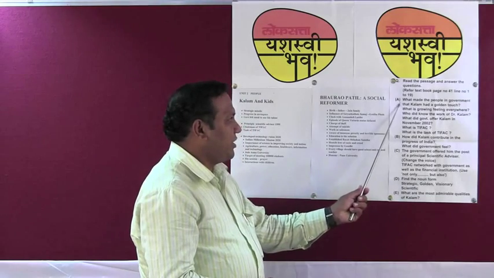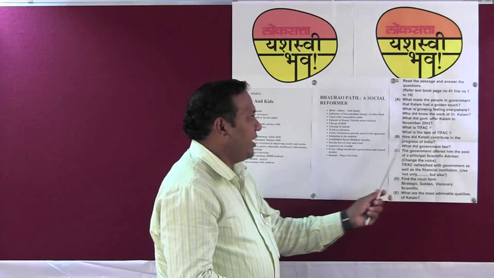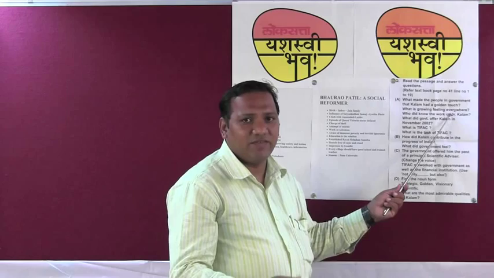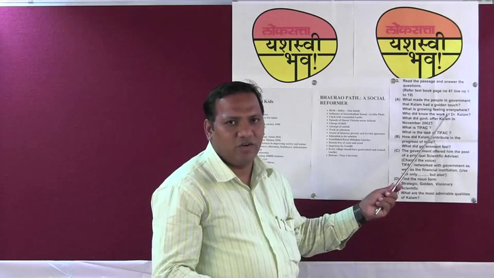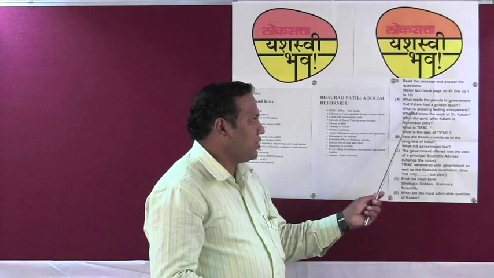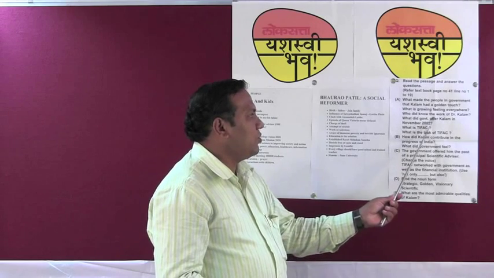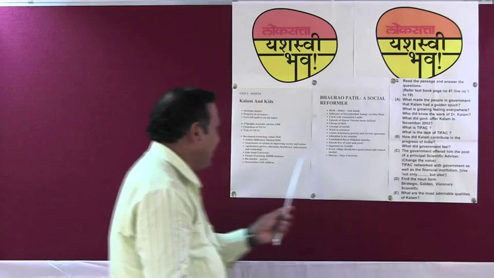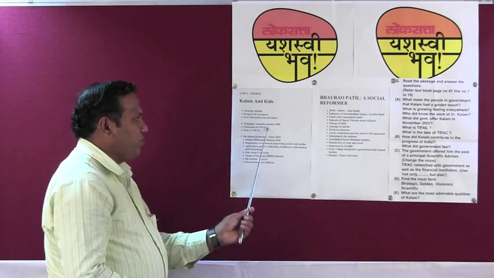Likewise, let us try to understand: what made people in government think that Kalam had a golden touch? You can easily answer this, as the textbook and the article is in front of you. You can go through it and find out the answer. Next is, what is the growing feeling everywhere? Even this is a simple question. Next is, who did know the work of Dr. Kalam? Again, this is a simple question. And even, what did government offer Kalam in November 2002? I have referred to this as the principal post.